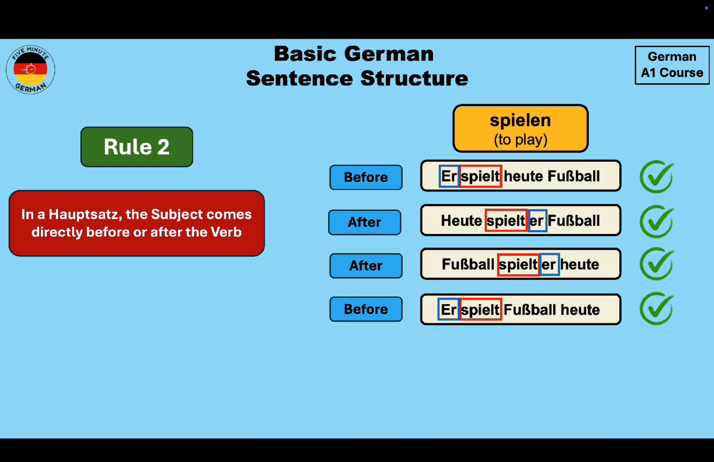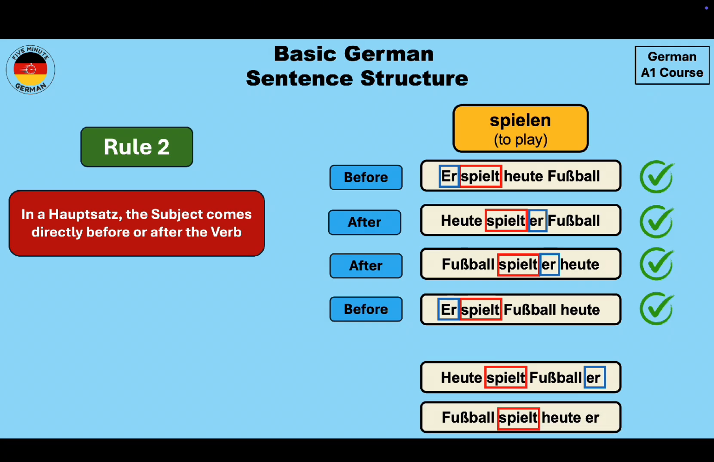But what if we kept the verb at the second position and wrote the sentence as "Heute spielt Fußball er"? So in this case, "er" does not come directly after the verb. Another way to write the sentence is "Fußball spielt heute er". Over here again, the subject does not come directly before or after the verb. Therefore, both of these sentences are incorrect.